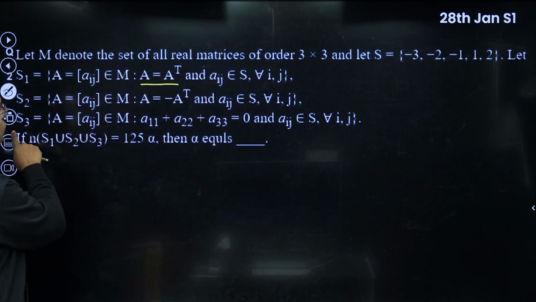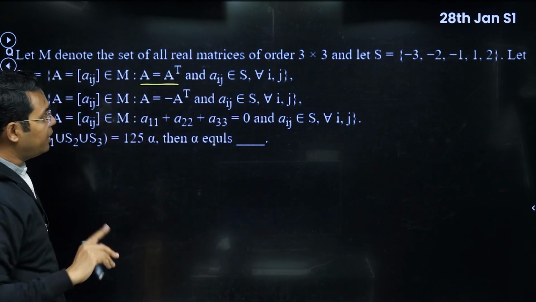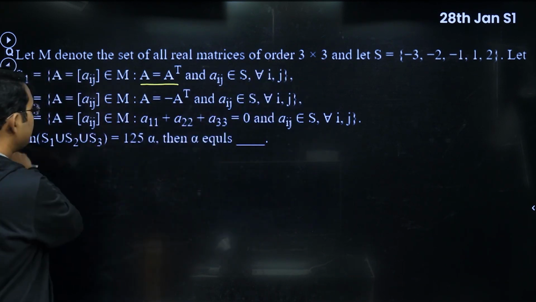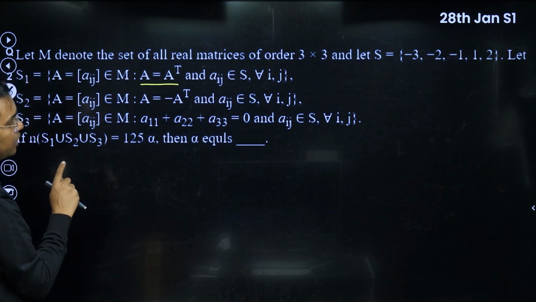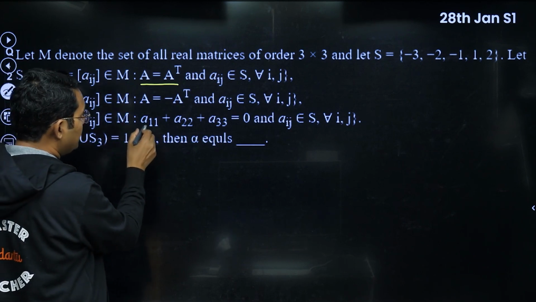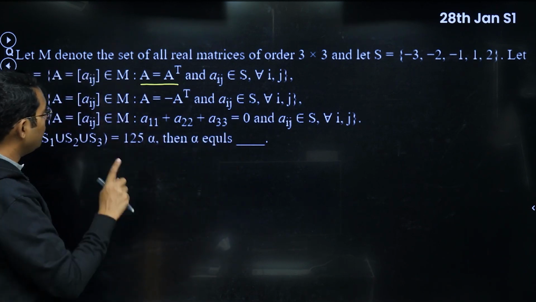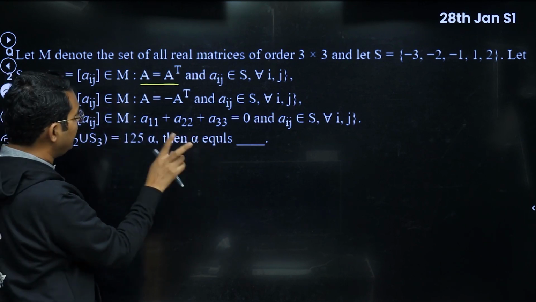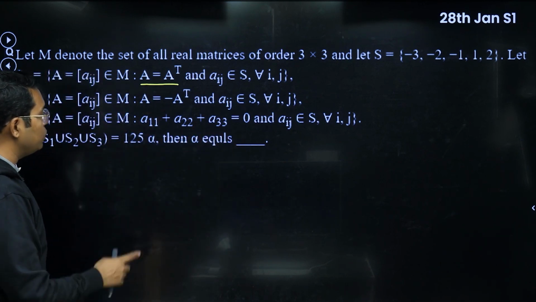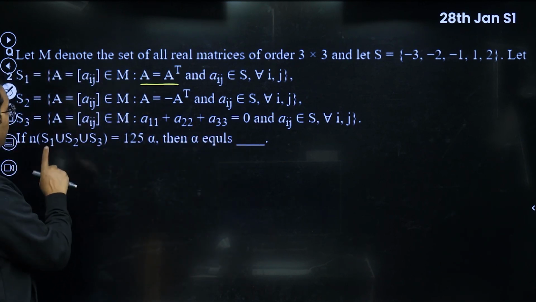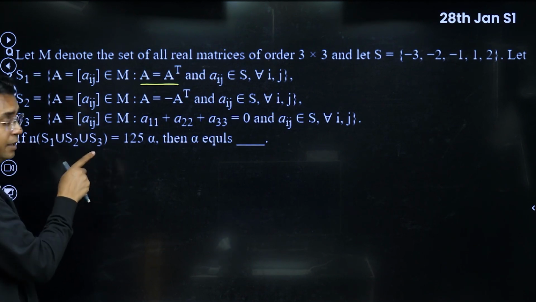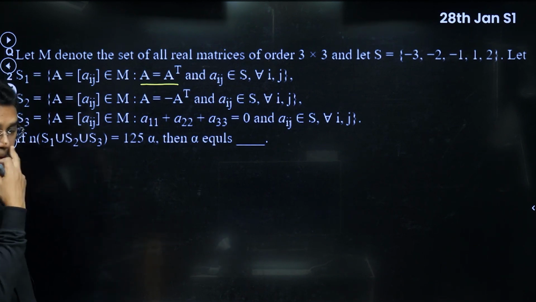Then S2, the condition is of skew symmetric, all elements from that S. S3, there is an additional condition, or rather there is a condition that the sum of diagonal elements should be 0. Okay, there is no other condition, no symmetry or skew symmetry, but the sum of diagonal elements has to be equal to 0. Then they are asking the number of elements in S1 union S2 union S3.